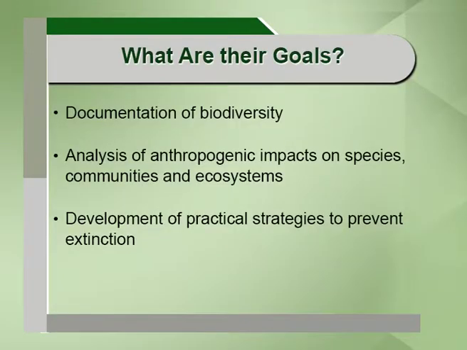The main goals of conservation biology: the first and foremost goal is documentation of biodiversity. We need to understand the species diversity. We need to understand how many species there are, where they are, how they are, and what the reasons are for the formation or evolution of the particular species. We need to understand the place, the threat, how that threat is occurring, and how that threat is to be managed. For that reason, documentation of biodiversity is essential. That is the first and foremost goal of a conservation biologist.